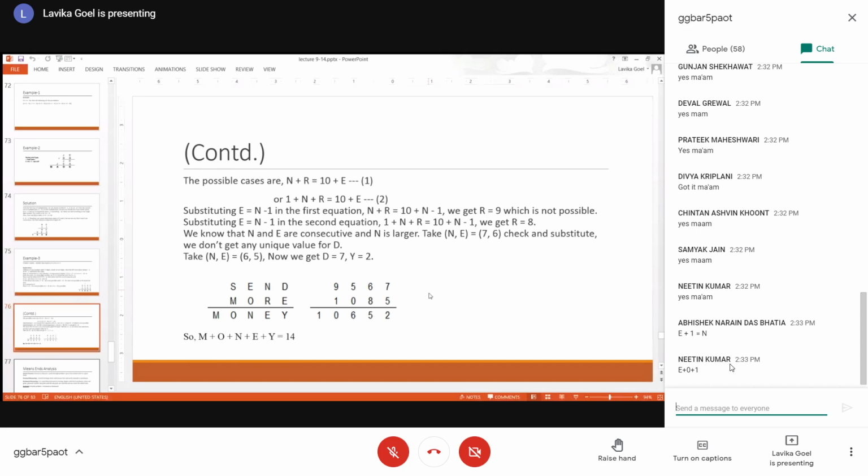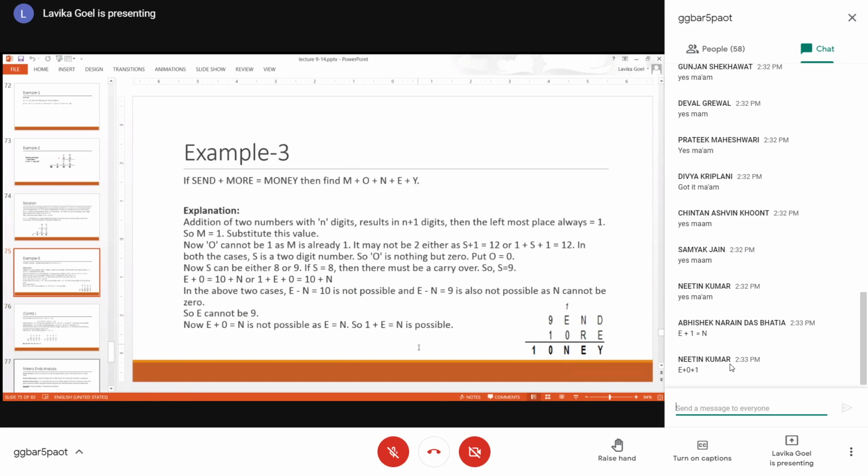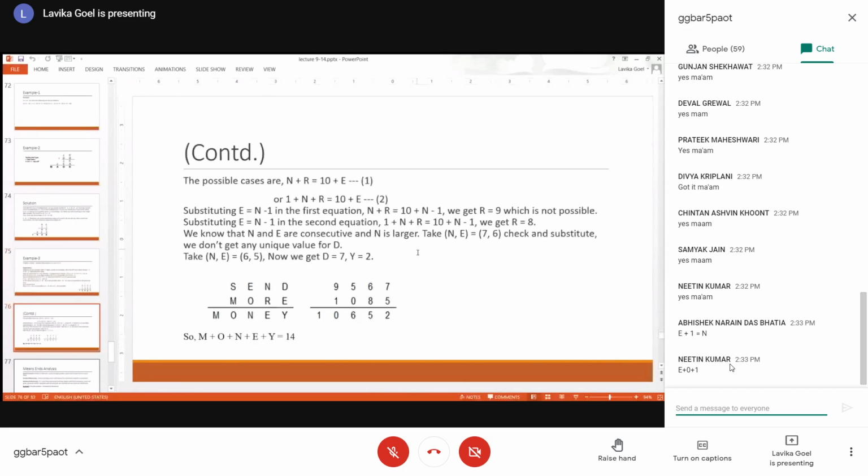Till now we have got R as 8, S as 9, M as 1, O as 0, right? Now we are remaining with N and E, and we know that E is equal to N minus 1. So basically, E is the smaller one and N is the larger one, with a difference of 1 between E and N. So after this step, we have got the values of 4 variables, but we have actually already established all the constraints. Now there is no more constraint which is possible to derive.